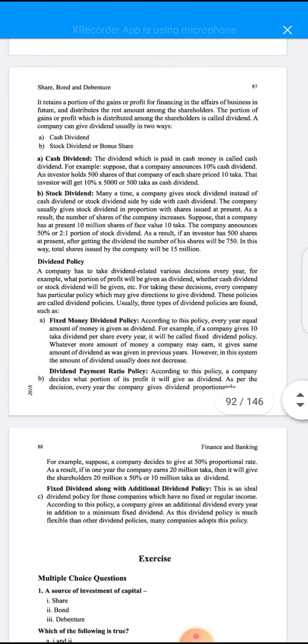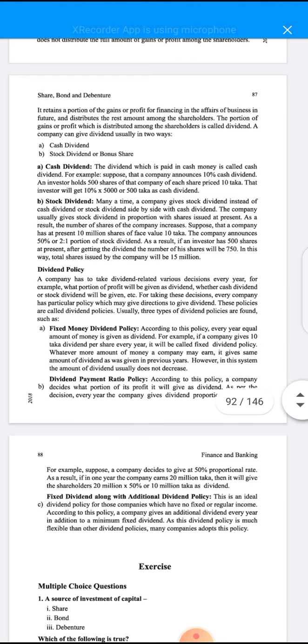Many times a company gives stock dividend instead of cash dividend, or stock dividend side by side with cash dividend. The companies usually give stock dividend in proportion to shares issued at present. As a result, the number of shares of the company increases.